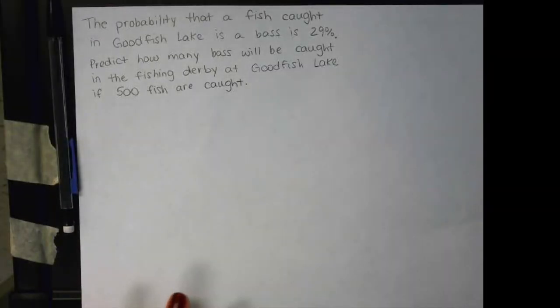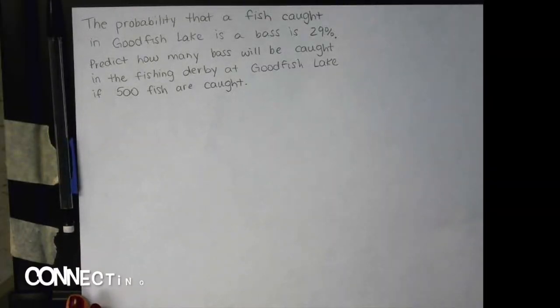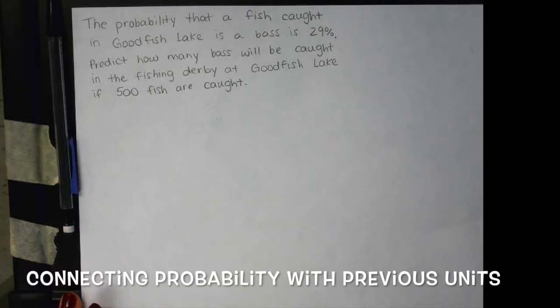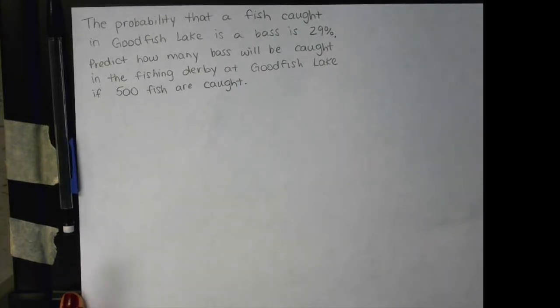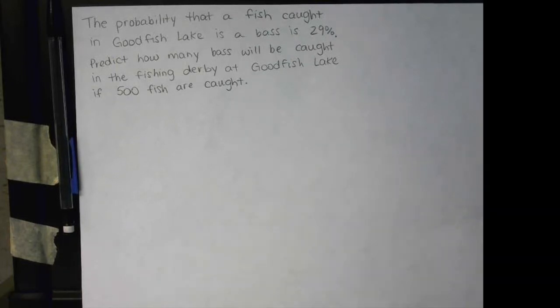So the question was, the probability that a fish caught in Goodfish Lake is a bass is 29%. Predict how many bass will be caught in the fishing derby at Goodfish Lake if 500 fish are caught. So who can share their answer with us and how they got it?